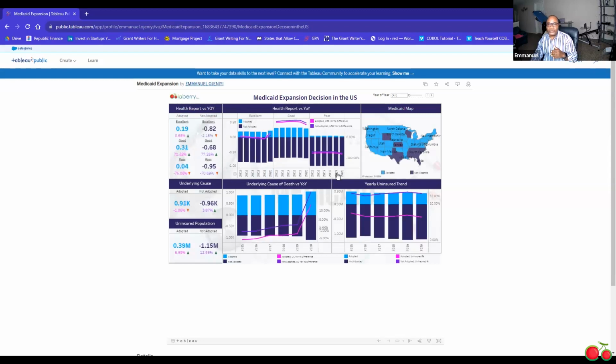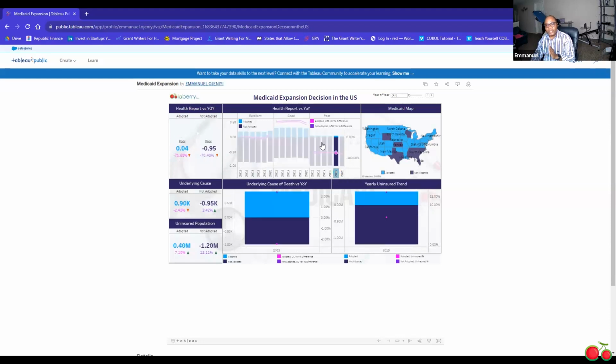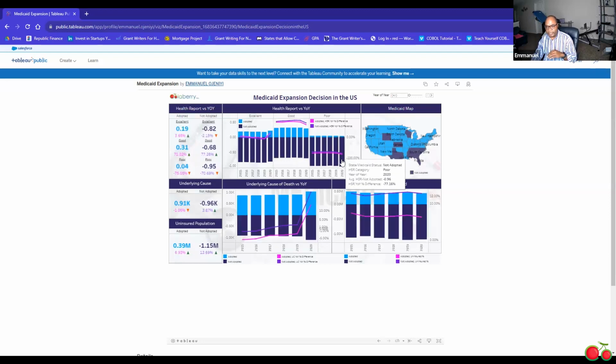Then again, when we come to the people that reported poor health, you see that in 2019, we have -75% of the population reporting poor health in adopted states, and we have 70.43% reporting poor health in non-adopted states. And there is a movement in between these 2, too. The health status report for the poor status was actually coming down, as a result of the intervention by the federal government.